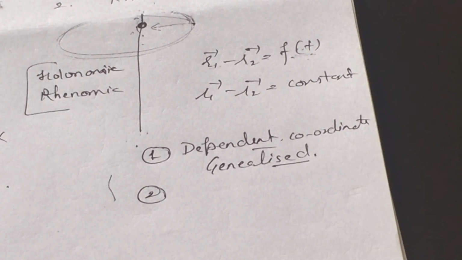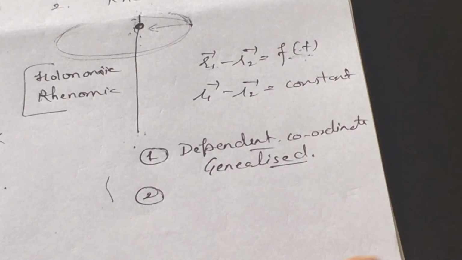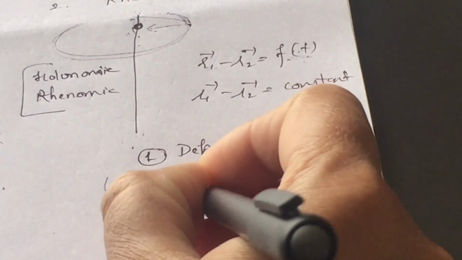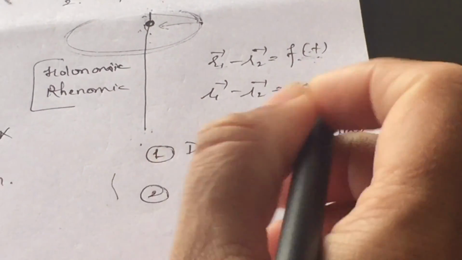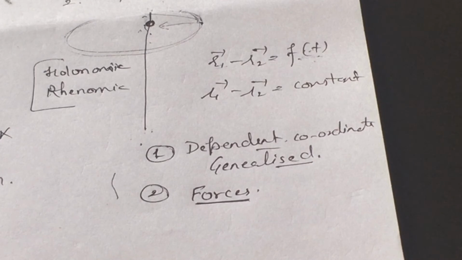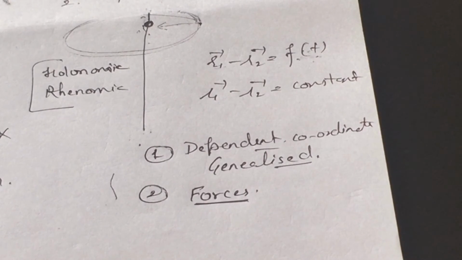Next, the limitation or difficulty introduced by the constraint is that we don't know the forces, which makes the equation geometrically or kinematically restricted.